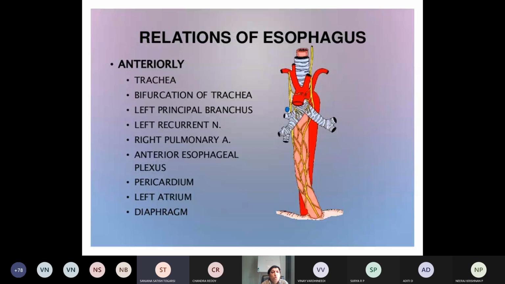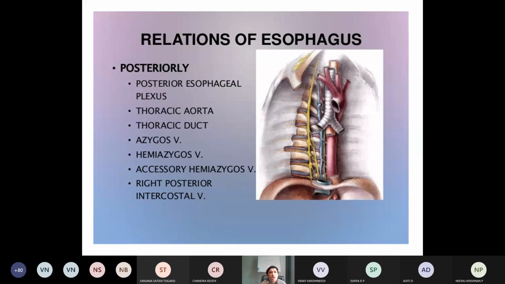So the anterior relations are trachea, bifurcation of the trachea, left principal bronchus, right pulmonary artery, anterior esophageal plexus, pericardium, left atrium, and diaphragm. These are the structures related to the esophagus anteriorly. Now posteriorly, see this diagram, posterior to the esophagus. What are the main structures here? The posterior esophageal plexus, then the thoracic aorta.